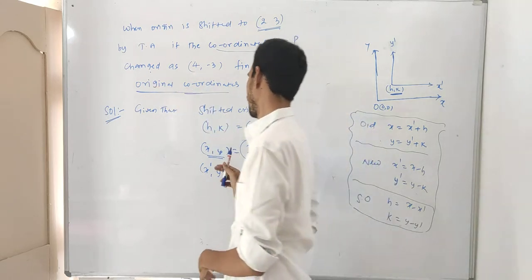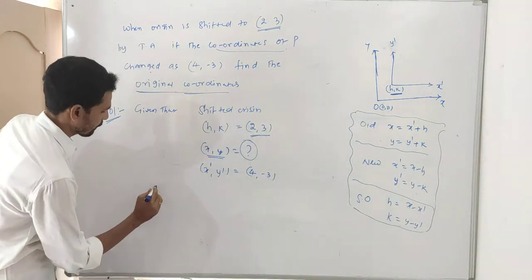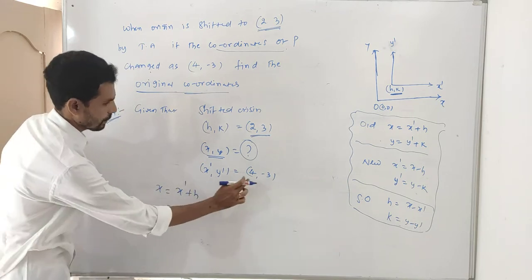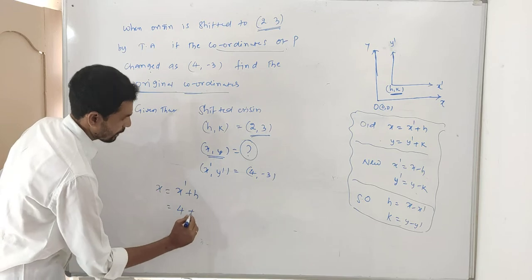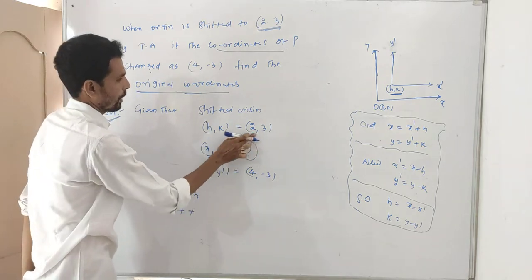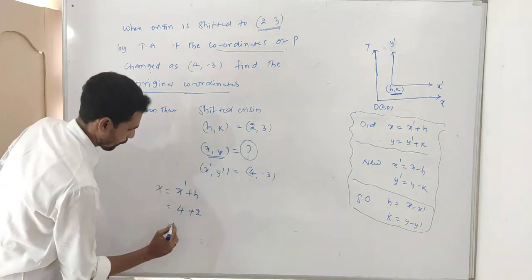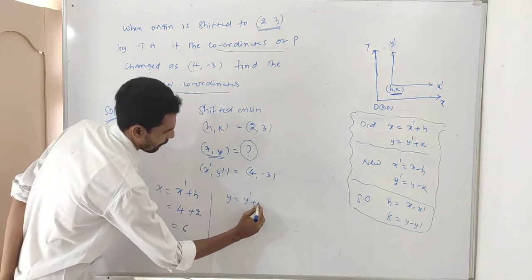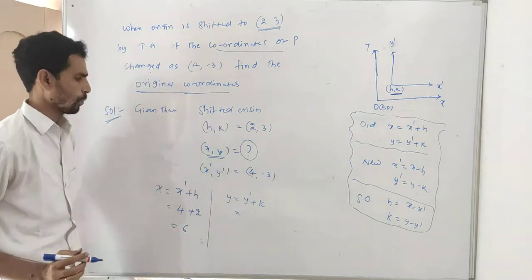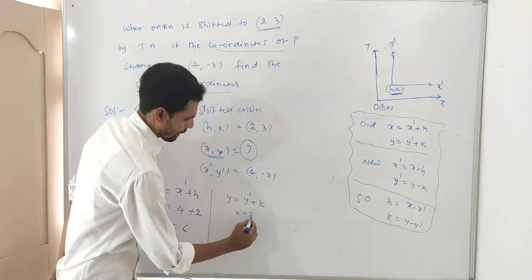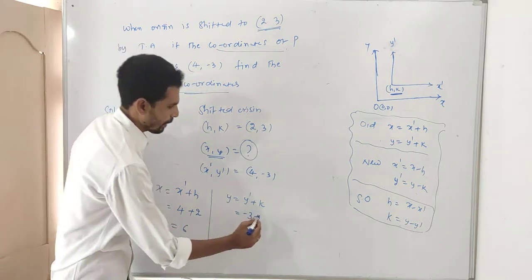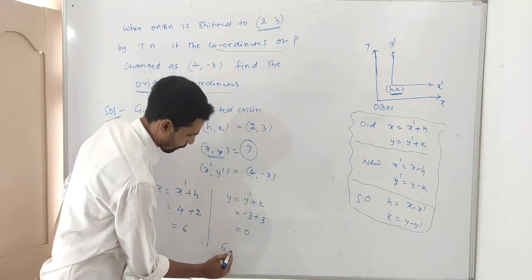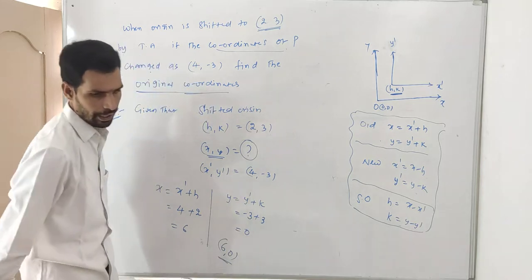Means given is x dash, y dash. What is the formula for x? x is equal to x dash plus h. What is the x dash value? Here 4. What is the h value? h value is 2. 4 plus 2 is equal to 6. Next, y is equal to y dash plus k. What is y dash? y dash value is minus 3. What is the k value? k value is 3. So the answer is 0. The answer is 6, 0.